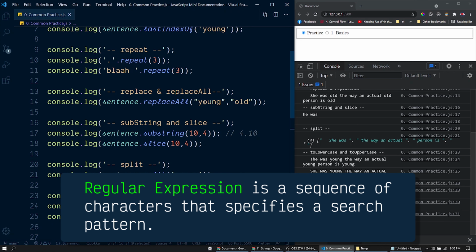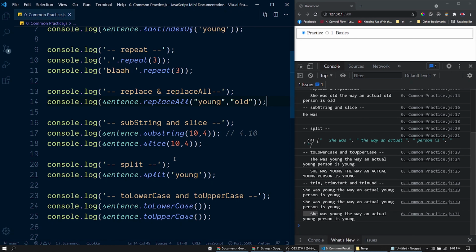Regular expression is a sequence of characters that specifies a search pattern. Consider situations where we can't look for a fixed value. For example, we have a long string. From that long string, we want to return all of the email addresses. In this situation, we can't look for a fixed value. Instead, we can look for the words with the pattern. There are a few characters before the @ symbol, then a few characters, then a period followed by a few characters, like that. So this is the pattern of a valid email address. So using regular expression, we can define such patterns and we can match and search for such patterns in a string. So there will be a lot of situations where regular expressions are super helpful.